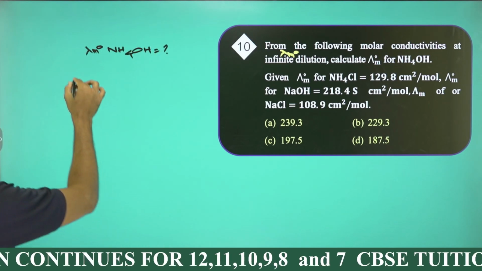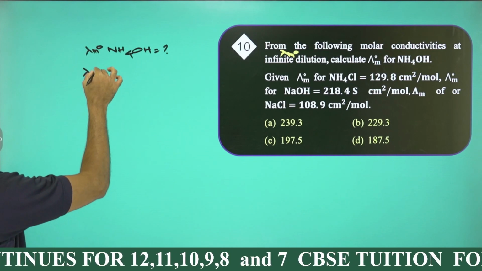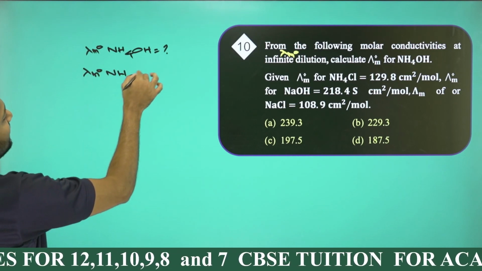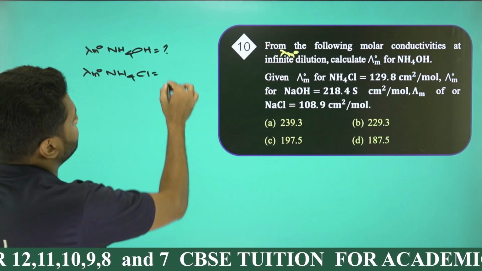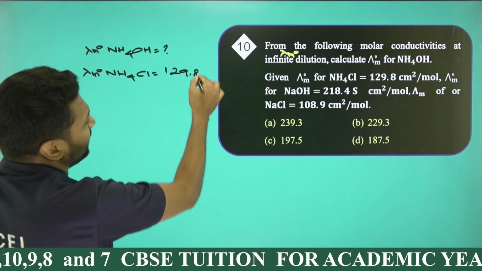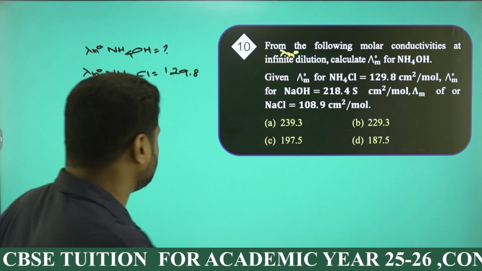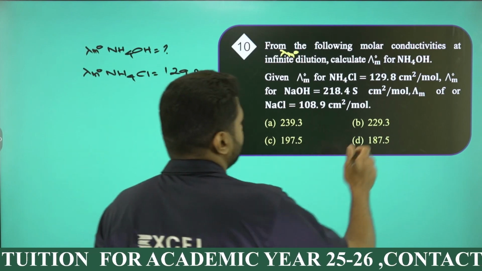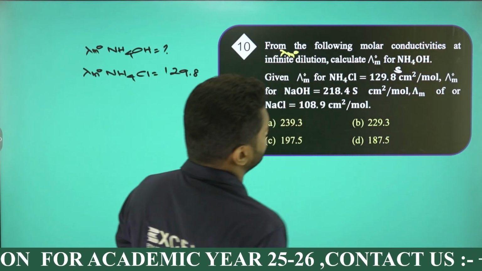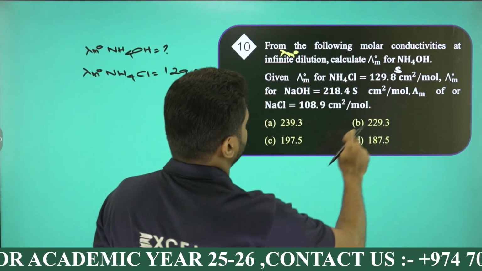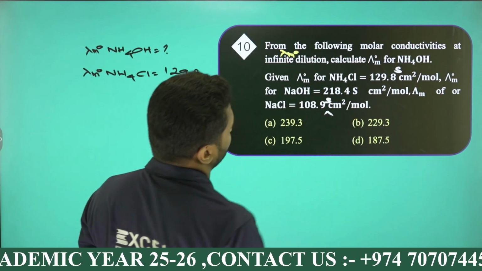Given that lambda m naught of NH4Cl is equal to 129.8 Siemens. My mistake, sorry. It should be Siemens centimeter square mole inverse. Here also Siemens centimeter square mole inverse.